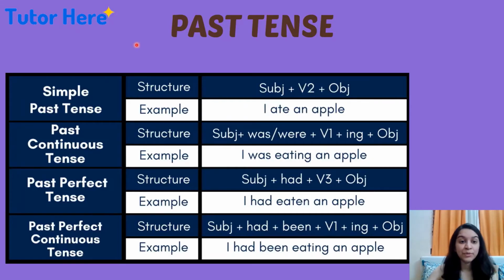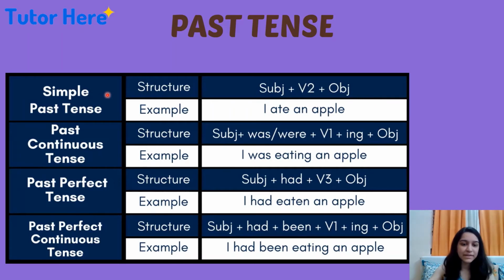Now we come to past tense. Past tense means the event has already occurred. It happened in the past. We have four different types. We have seen these sentences in present tense. Here we will be seeing them in past tense. First we will see the structure and then the example.